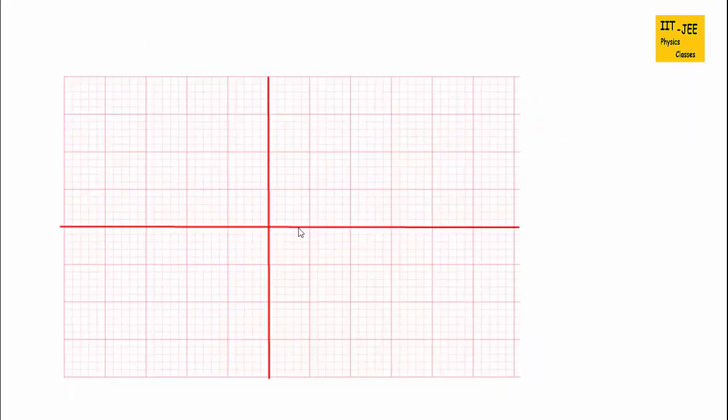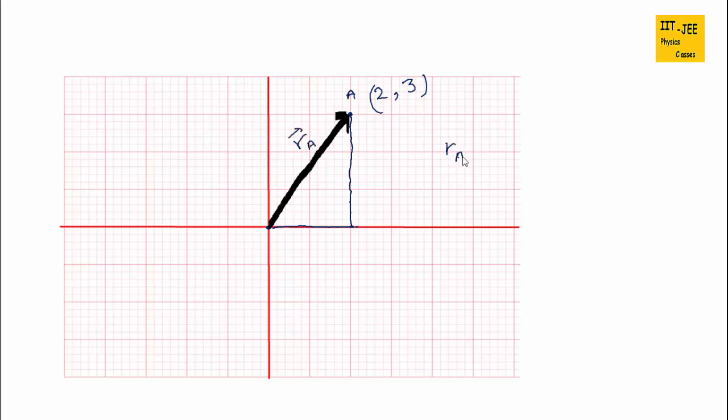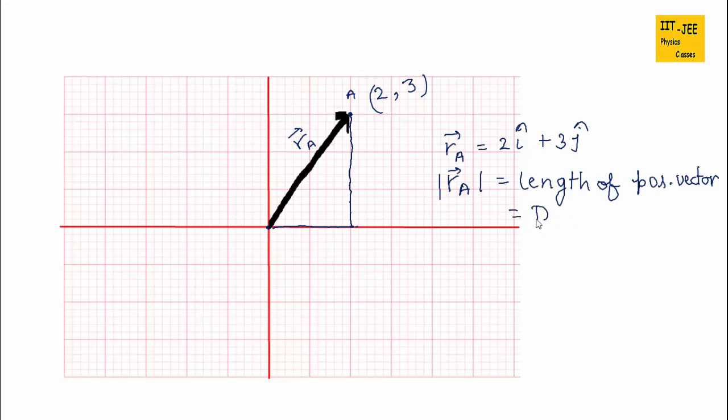Okay, let's take another graph and suppose this is the point A. So 2, 3 is the position of A, and the position vector, which is called R_A, would be 2 i cap plus 3 j cap. We can also find the length of this position vector, which is also called displacement. Sometimes we also write it as mod R_A, and it's also called displacement.